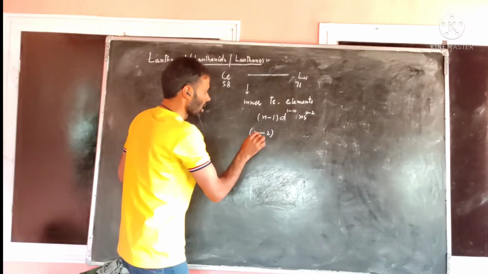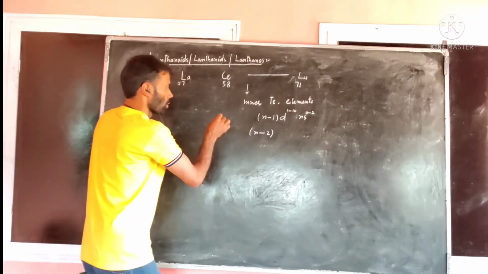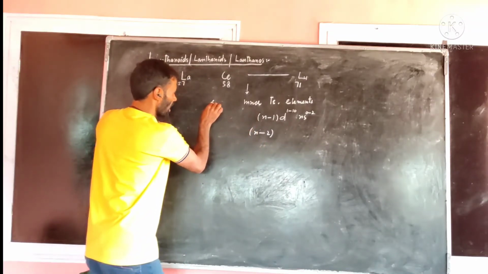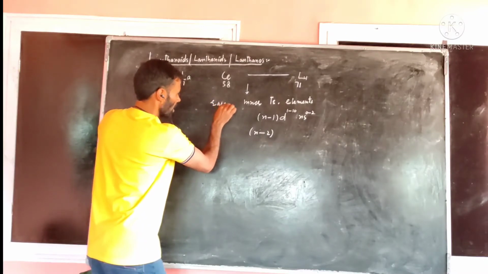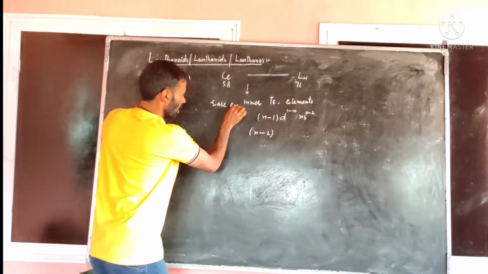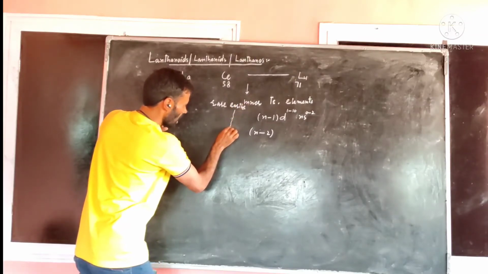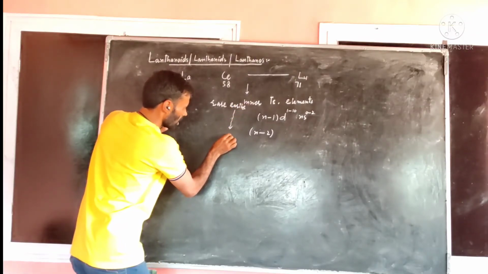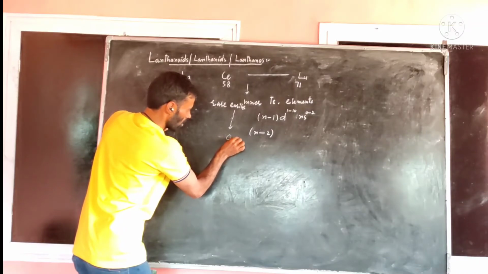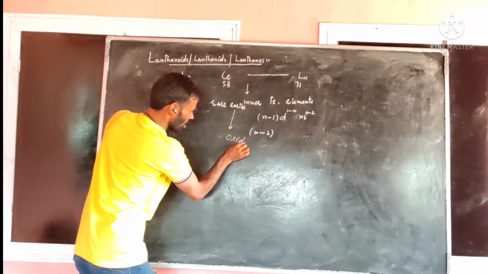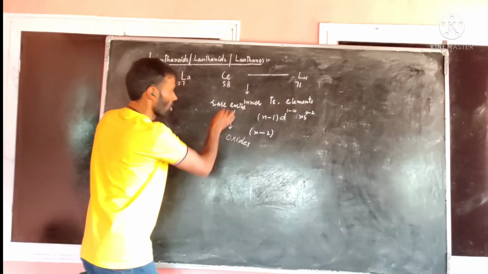After that, we also call these elements rare earths. This is because they are present in the Earth in the form of oxides, so oxides come from Earth.